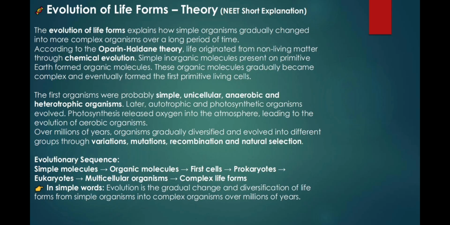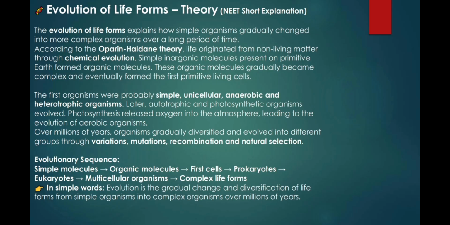Theory, NEET short explanation. The evolution of life forms explains how simple organisms gradually changed into more complex organisms over a long period of time. According to the Oparin-Haldane theory, life originated from non-living matter through chemical evolution. Simple inorganic molecules present on primitive Earth formed organic molecules. These organic molecules gradually became complex and eventually formed the first primitive living cells. The first organisms were probably simple, unicellular, anaerobic, and heterotrophic organisms.